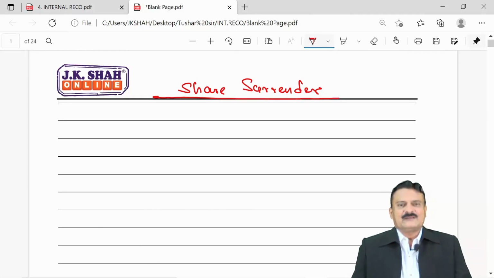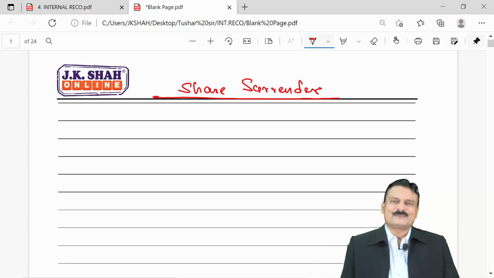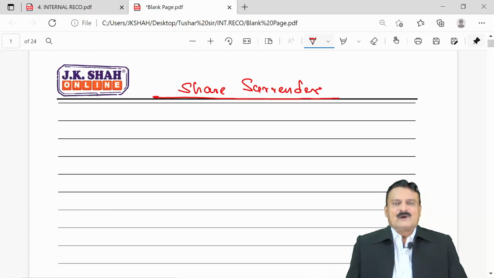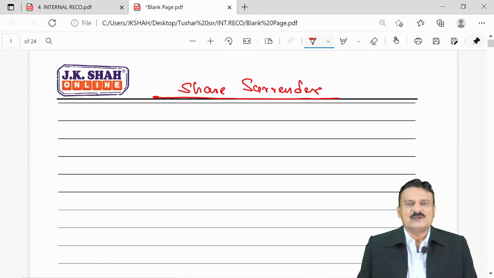If a creditor says I am waiving off 30%, he always wants the remaining 70% to be paid to him. Now, our company finds itself in a position where there is no liquidity, so we can't pay them by cash or cheque.